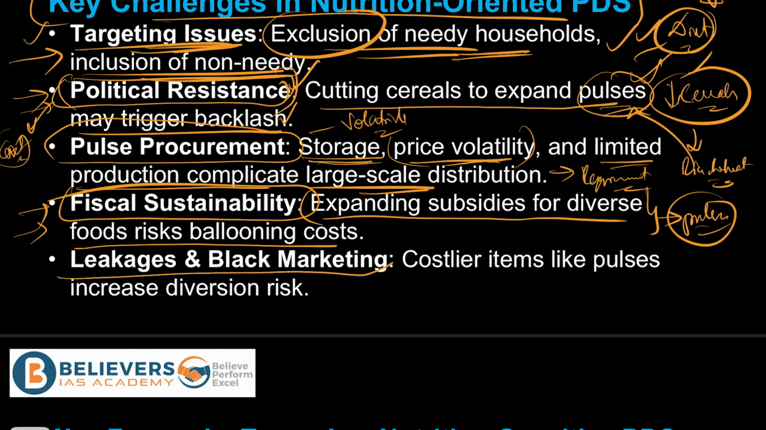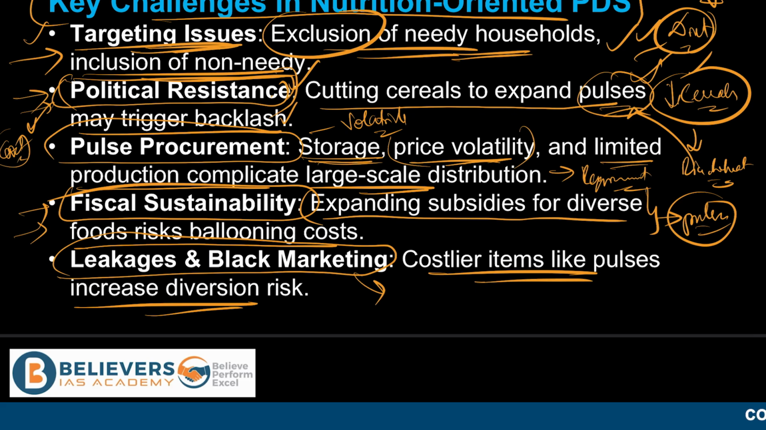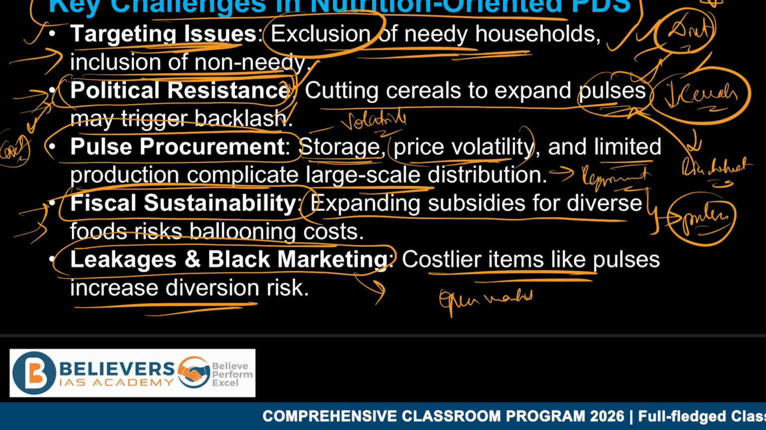And next is the leakages and black marketing. So the costlier items like pulses increase diversion risk. So you cannot store it, and even if you are storing it in the systems, the subsidized food often gets diverted to open markets. So this is also one of the important things.